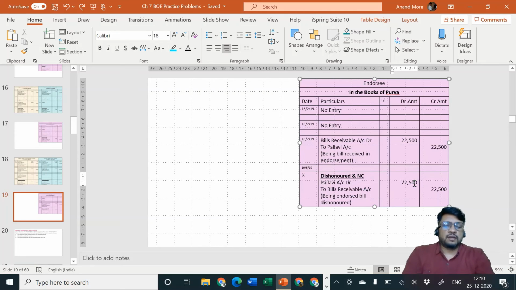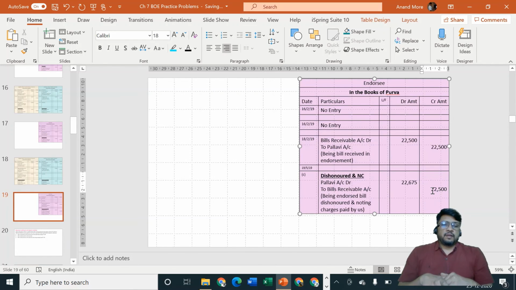I am going to consider Pallavi, you should pay me 22,500 rupees for the purpose of bill, plus you should pay me 175 rupees for the purpose of noting charges. It becomes 22,675 rupees I am going to recover from her. And now is the most important point. That is, to bills receivable account 22,500 cannot be changed by us. Pallavi account will be 22,675. That is correct.